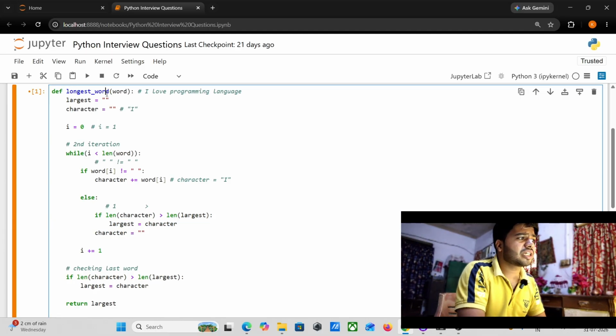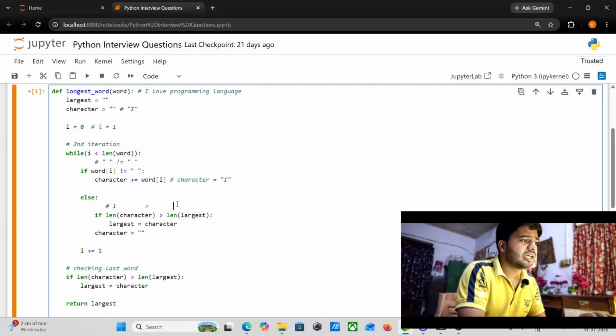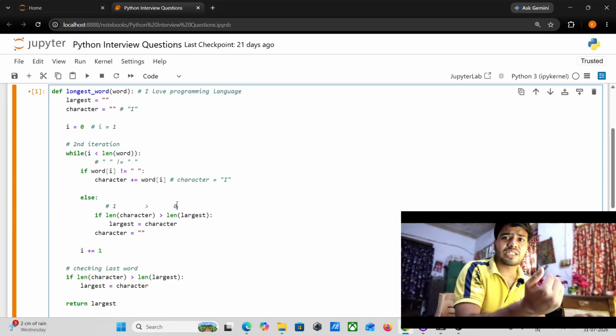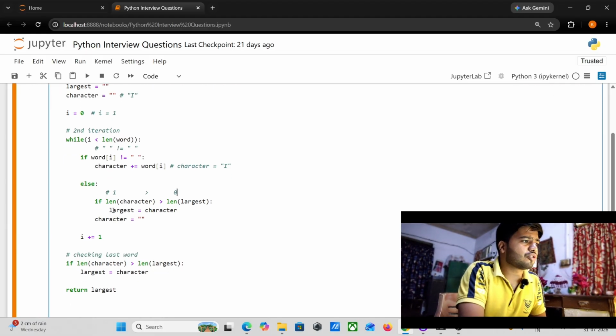In the first case my largest is empty, so its length is 0. So this is true, and my largest becomes my character.